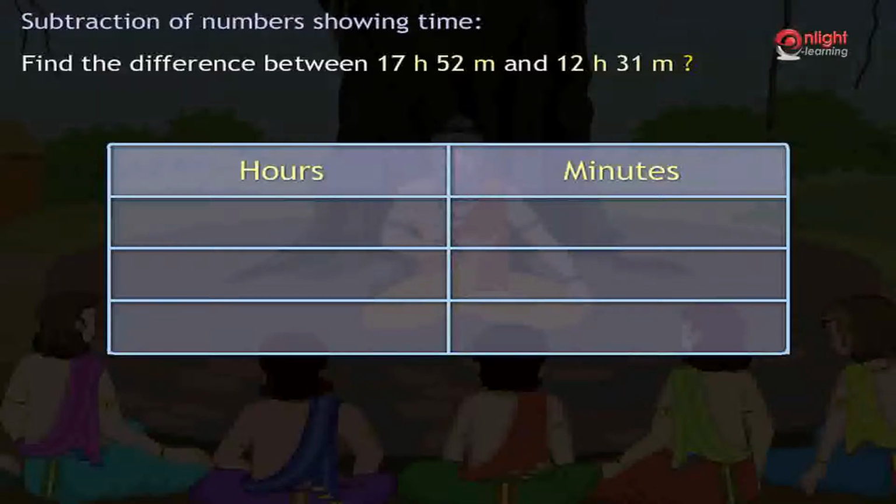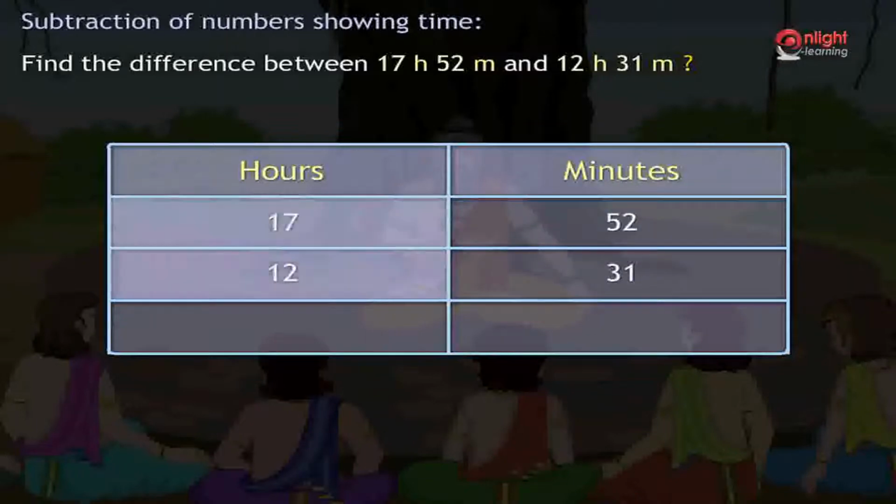Hence, we write 52 and 31 under the minutes column and write 17 and 12 under the hours column as shown. The columns are arranged such that the smaller units of time lie towards the right and the bigger units of time lie towards the left. We now start subtracting from the right.